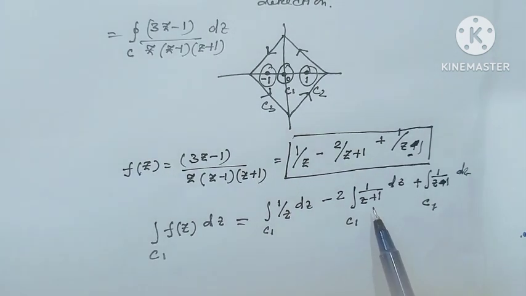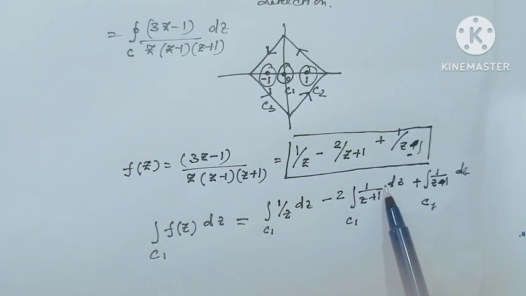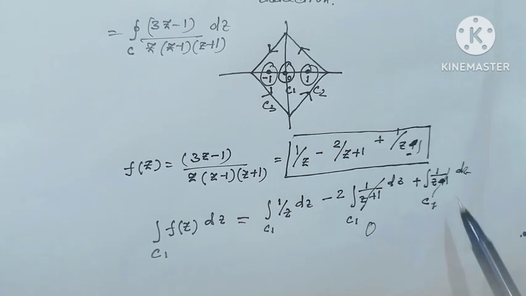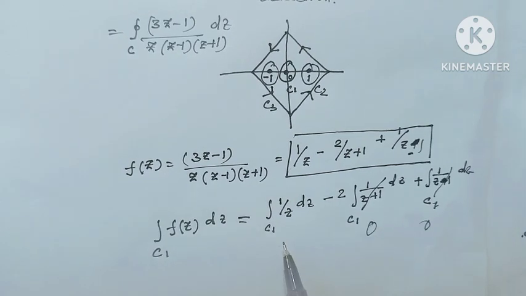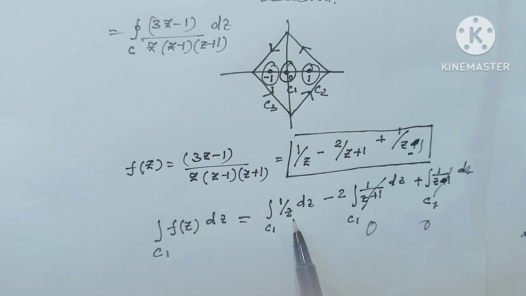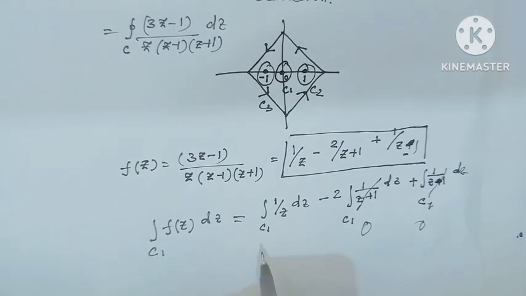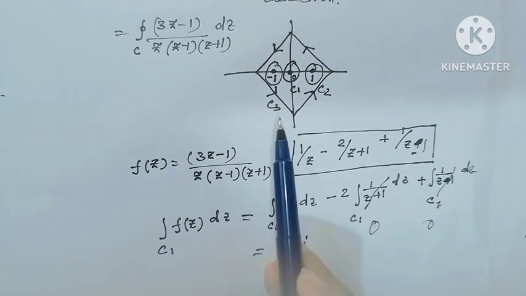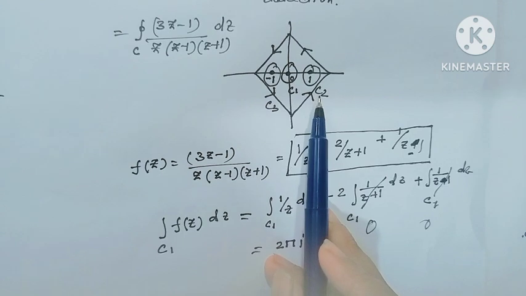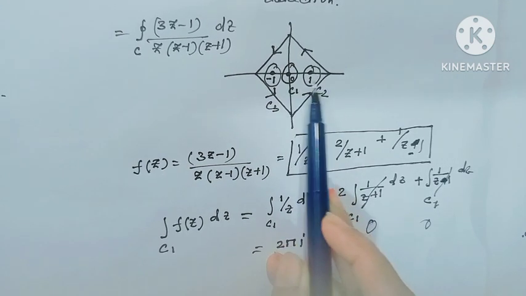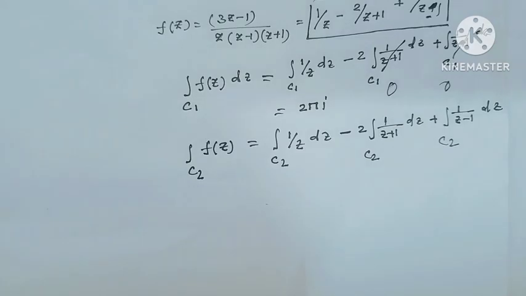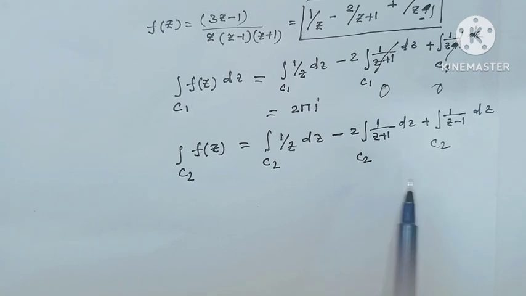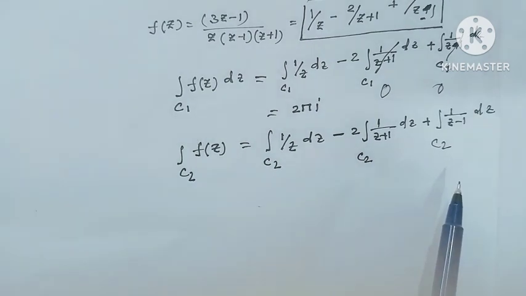So along C1, the function has no singularity for the other terms, so their value would be 0 by Cauchy's integral formula. And all of us know, if we put z equals e to the power i theta, then this value is 2 pi i. Now we have to find this integration along C2. Along C2 means the contour around the point 1. Along C2, 1 over z dz minus 2 dz over (z plus 1) plus dz over (z minus 1).